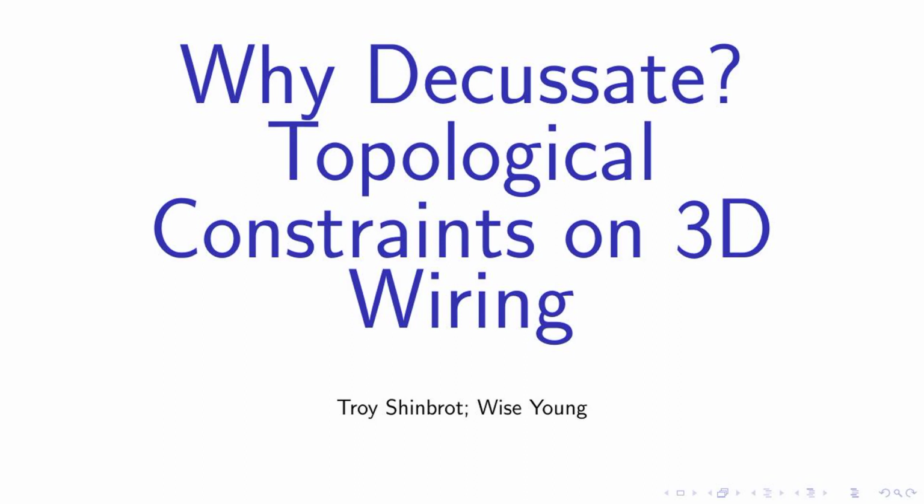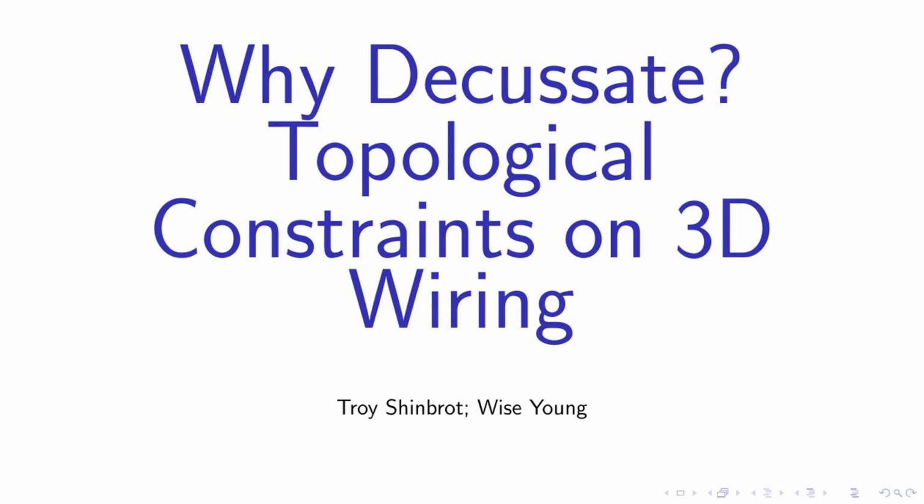Today, we delve into the fascinating world of 3D sensory and motor control networks with our presentation titled Why Decussate? Topological Constraints on 3D Wiring. This groundbreaking research by Troy Shinbrot and Wise Young explores the mathematical necessity of crossings in these networks, shedding light on the complexities and challenges of 3D networks. Stay tuned as we unravel the intriguing implications of this study.